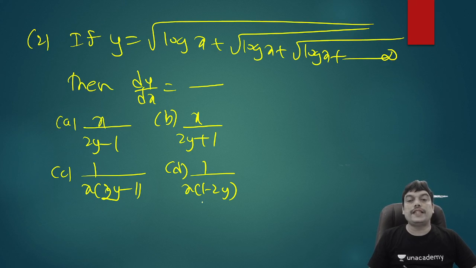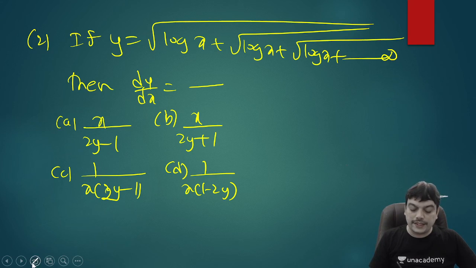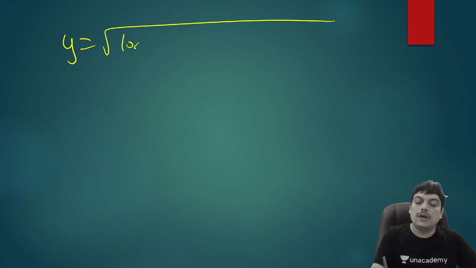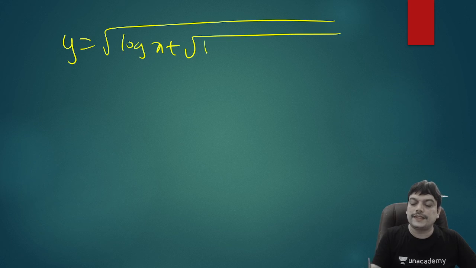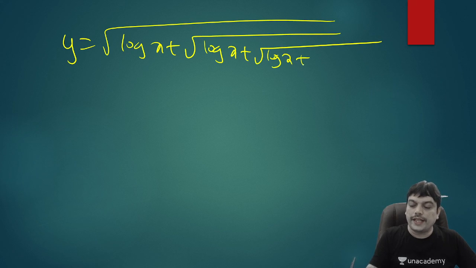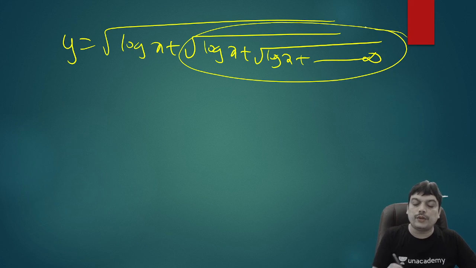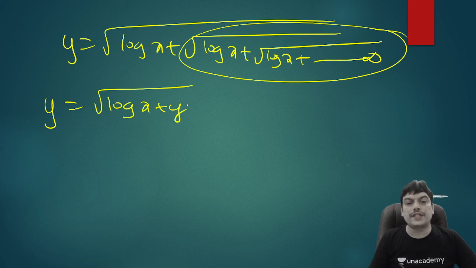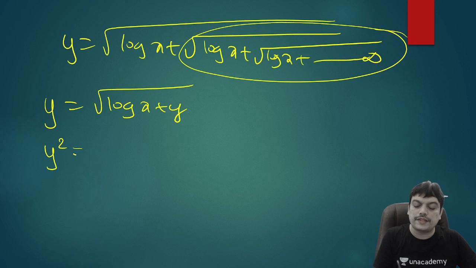Now we'll see how to find the derivative again. Again, you can see there is an infinite series which repeats. It looks like root of log x plus root of log x plus root of log x and so on till infinity. When you look at the series, from here it repeats. So I can still replace this with y only. So y is root of log x plus y. To make it simple for differentiation, we'll square it. This gives y square is equal to log x to the base e plus y.